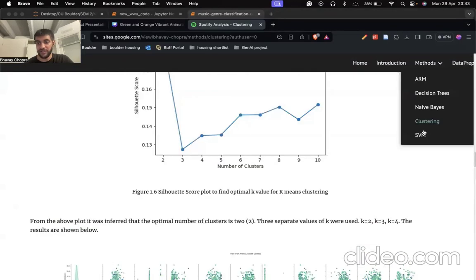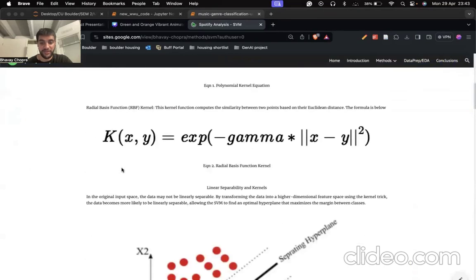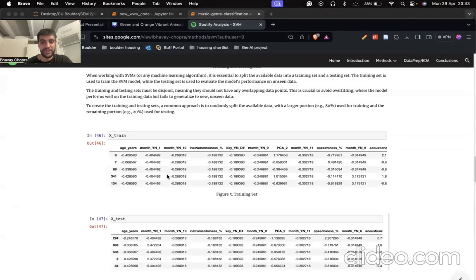Let's move on to the next part of analysis, which was the SVM method, the support vector machines. As you can see, this was the data that was used over here. The analysis focused on utilizing SVMs with various kernels to predict whether a song would reach the top 100 charts on Spotify. 3 kernels were explored for this: the linear kernel, radial basis function, and the polynomial kernel.